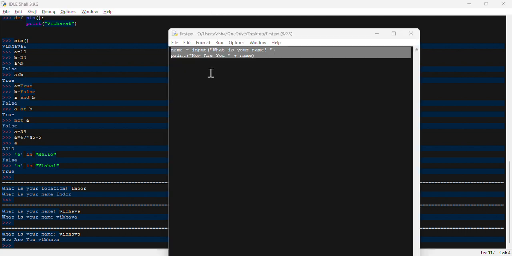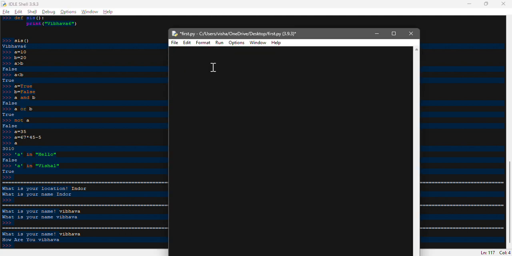Okay, so let's try one more program. For example, if you are asking input from the user and you want to store that input in a different variable. If I type old underscore standard is equal to input in brackets, and over here I type enter your old standard number.